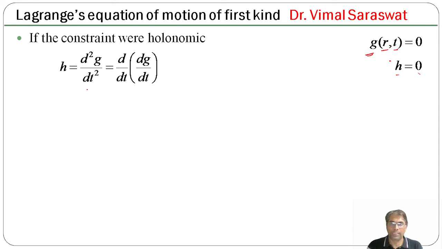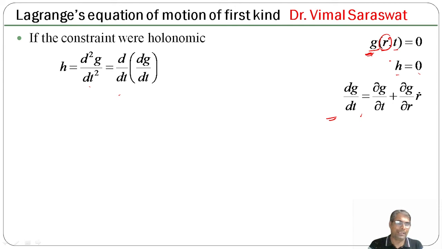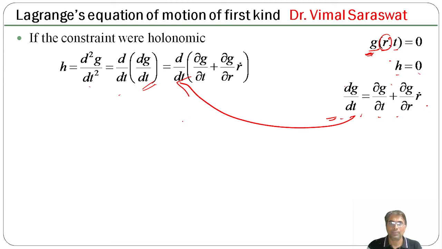So h equals d2g by dt2, which is d by dt of dg by dt. And dg by dt means differentiation of g with respect to time. So dg by dt equals del g by del t plus del g by del r into del r upon del t, that is r dot. So dg by dt equals del g by del t plus del g by del r into r dot. Now we substitute dg by dt from here to here. Then h equals d by dt of del g by del t plus del g by del r into